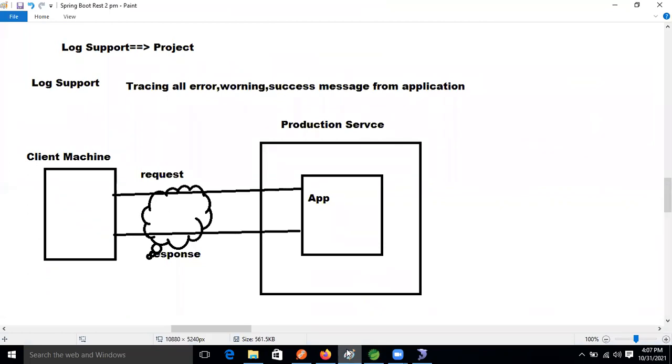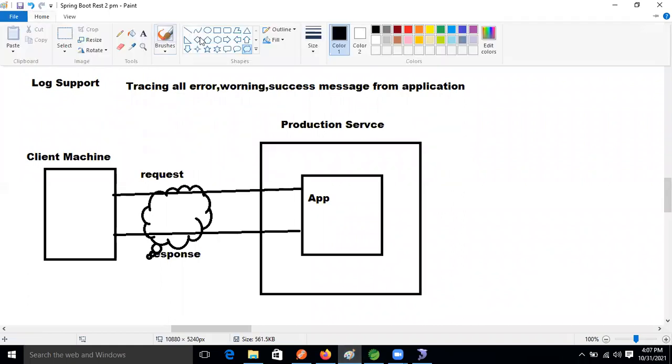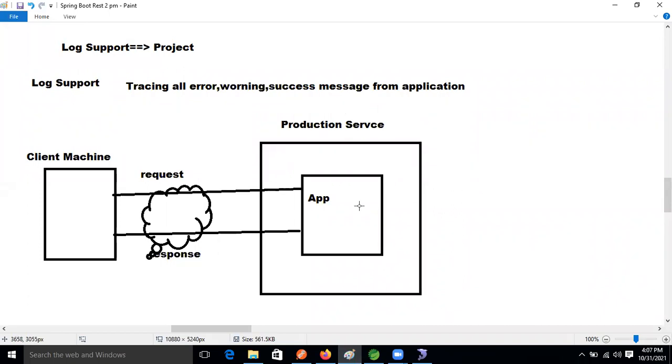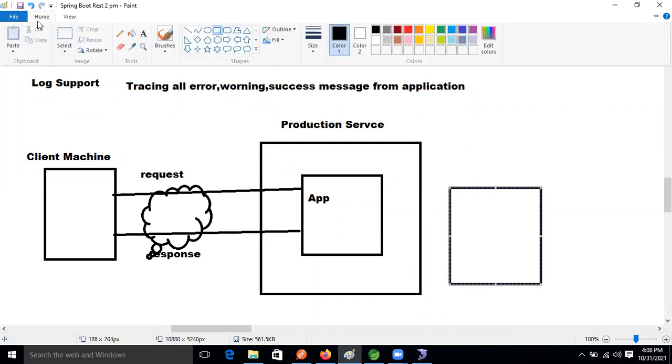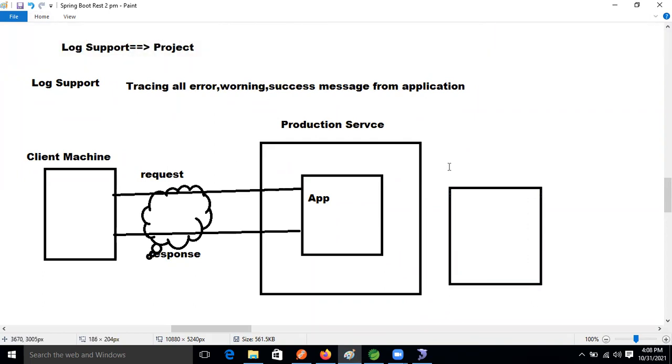Okay, logging activity. What is our logging activity doing now? Our logging activity is observing our application activity, right? And based on that, if any failure and all those things are there, those messages, one log file will be generated. The name can be anything, guys, but the extension will be dot log.